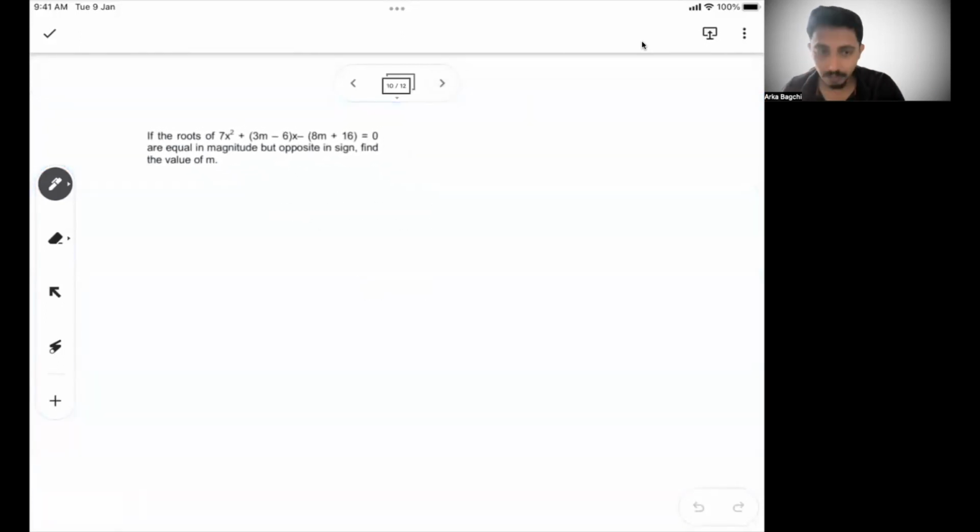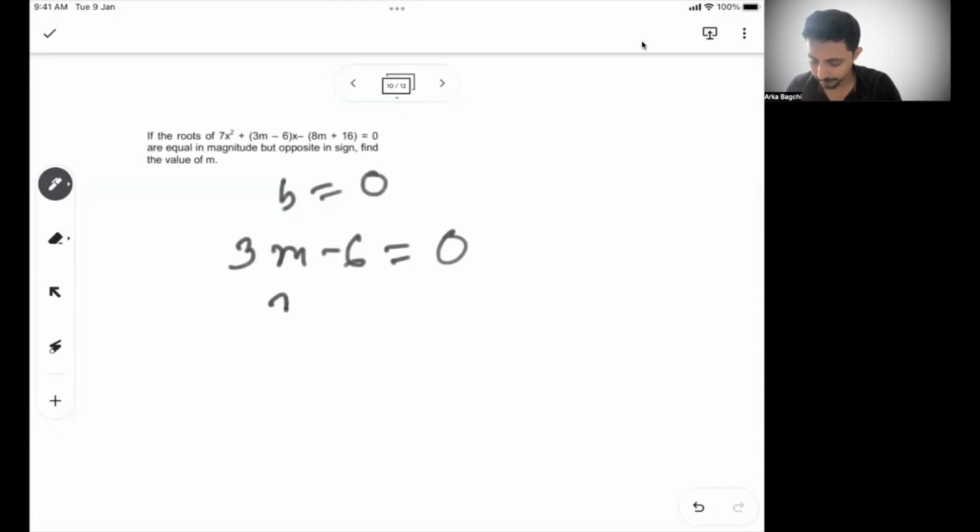The next one clearly, if you remember, we said equal in magnitude but opposite in sign, your b has to be equal to 0. And in this question, 3m minus 6 is your b, and that has to be 0. So m has to be 2. Straightforward, but what we need, if what we have taught in some of the previous sections where we talk about b has to be equal to 0.